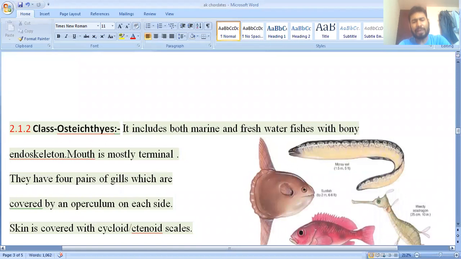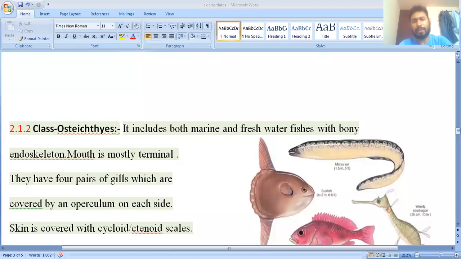If you have already seen in case of the cartilaginous fishes, most of them are marine, but here they include both marine as well as freshwater fishes, with a bony endoskeleton. I have already told, the mouth is mostly terminal. Terminal means the anterior end, they terminate with the mouth.